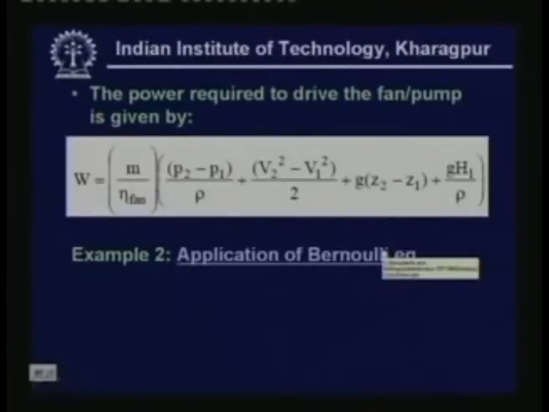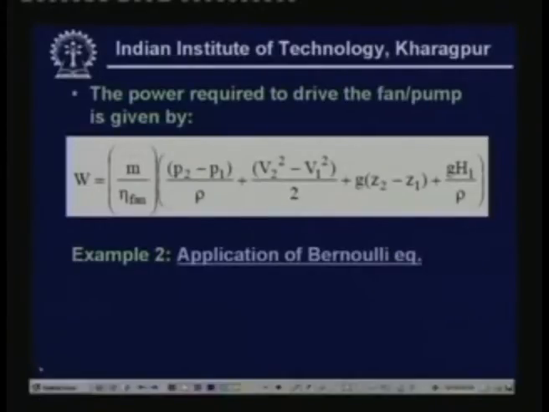Now what is the power required to drive the fan or pump in the case discussed just now? This equation gives the power requirement when you are using a fan or a pump. This again is derived by using Bernoulli's equation, and this m dot is nothing but the mass flow rate of the fluid, this is the head loss, and this is the static pressure at the outlet minus the static pressure at the inlet. V2 squared minus V1 squared, divided by 2, is the difference in velocity pressures at the outlet and inlet, and this is the difference in the datum heads.